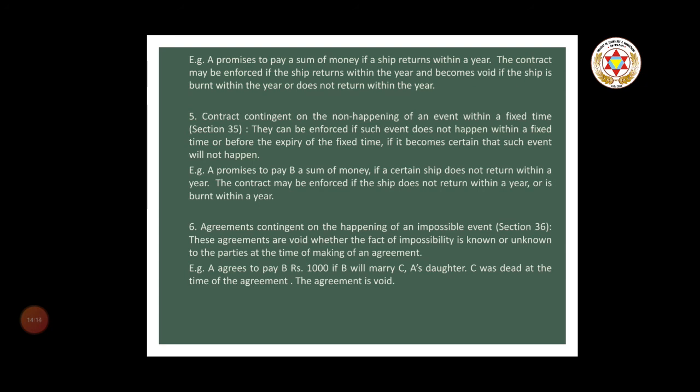So, next is agreement contingent on the happening of an impossible event, Section 36. These agreements are void whether the fact of impossibility is known or unknown to the parties at the time of making the contract. For example, A agrees to pay B rupees 1000 if B will marry C, who is A's daughter. C was dead at the time of the agreement. The agreement is void.